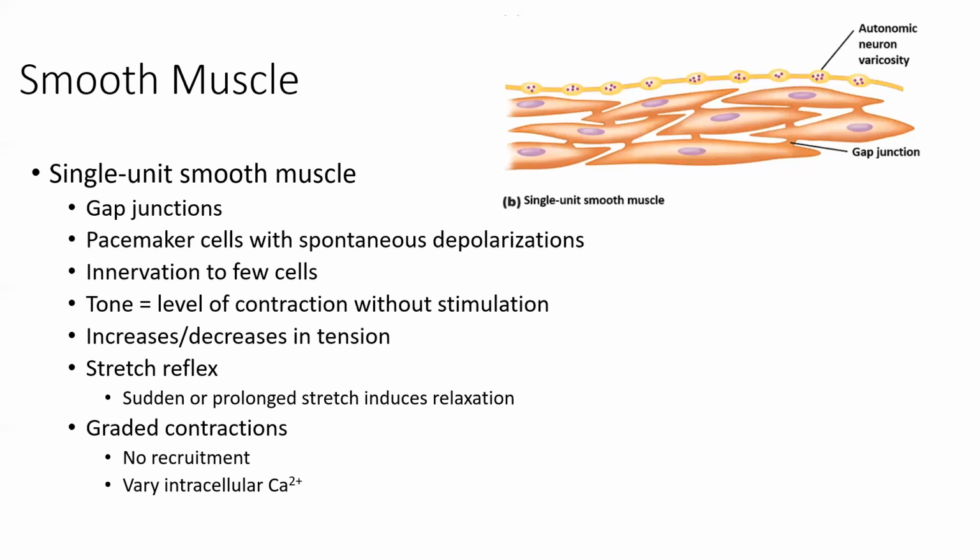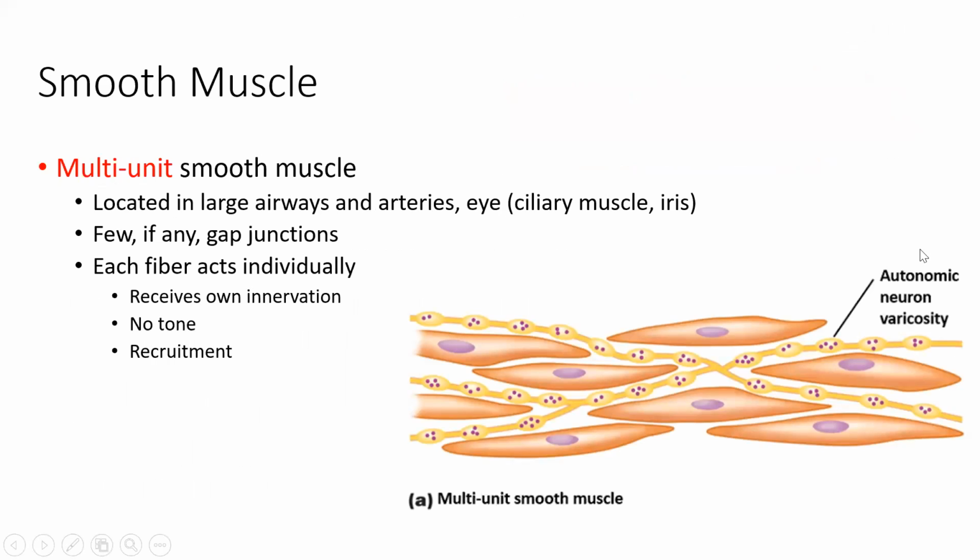The varying intracellular levels of calcium are what dictate the amount of force or tension produced by this muscle, and not recruitment. I hope that made sense. All right, so that was single unit smooth muscle, very similar to cardiac muscle in that it's got gap junctions, also similar in other ways to skeletal muscle, right? Let's talk about multi-unit smooth muscle.